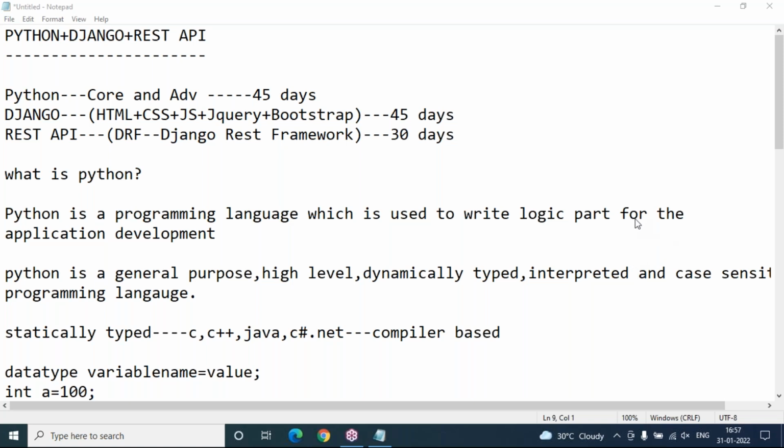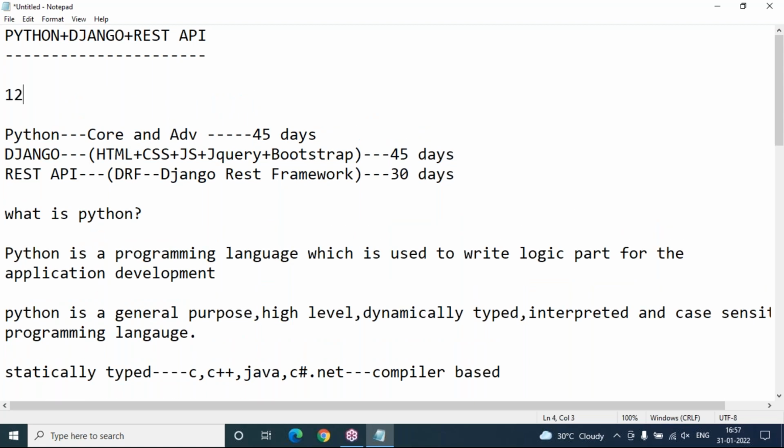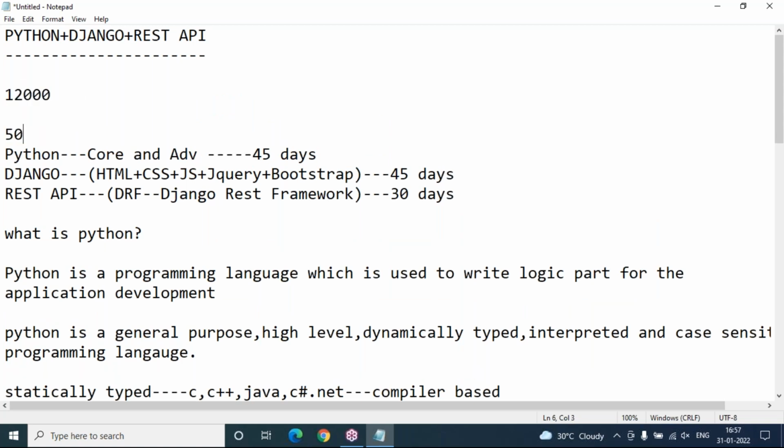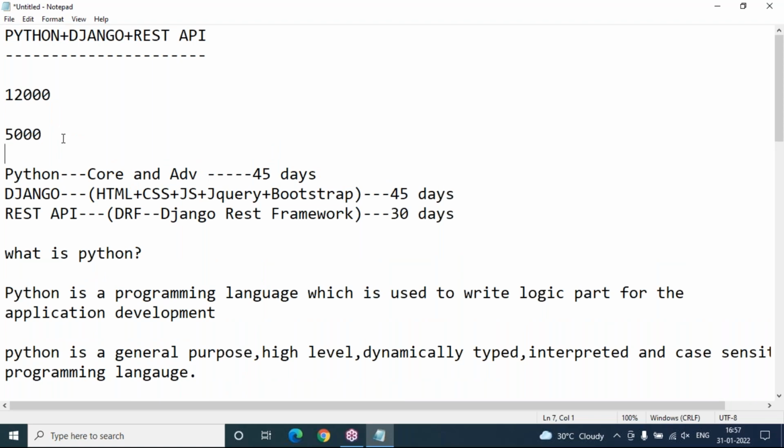And the waiting period is at least 2 weeks, right? Yeah, 2 weeks. If someone wants to join the Python classes, then what is the fee, sir? Just ask one by one, I'll give you the answer. This fee structure is completely 12,000. This is the Python course. But only Python core and advanced, only Python, you can pay only 5. Okay.